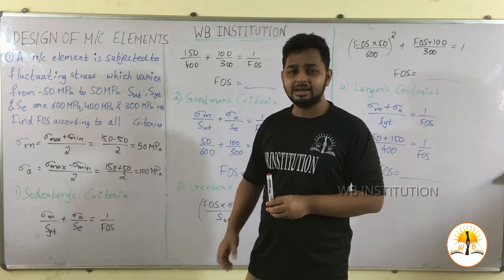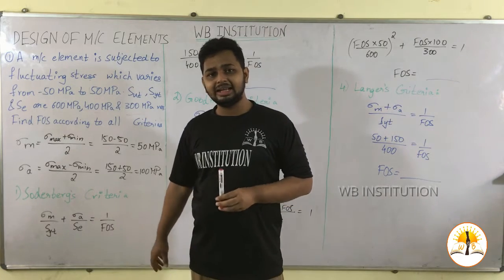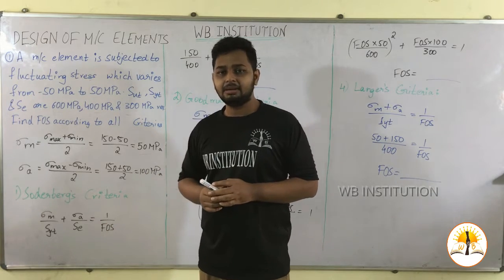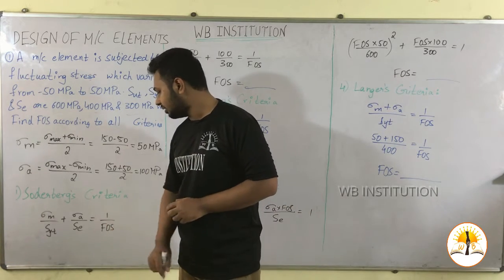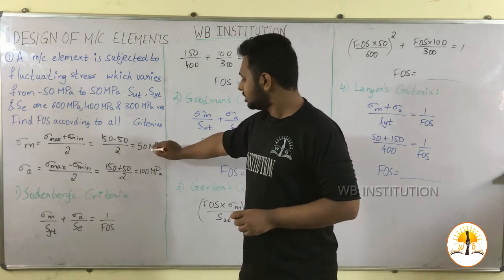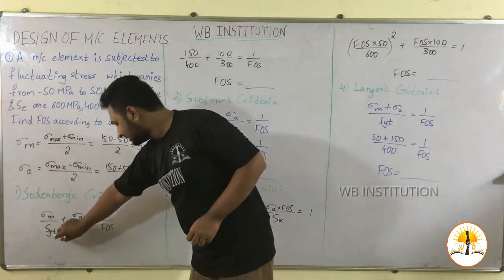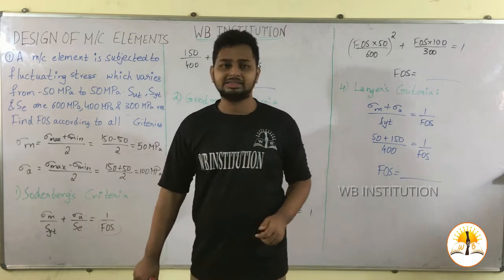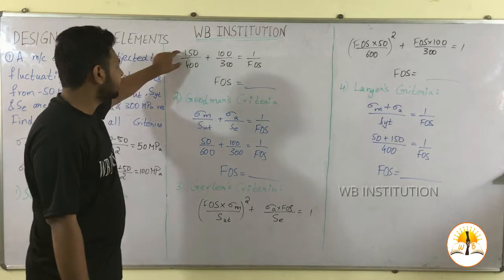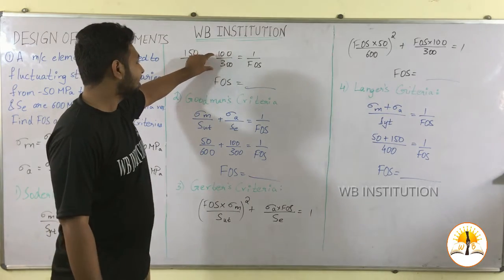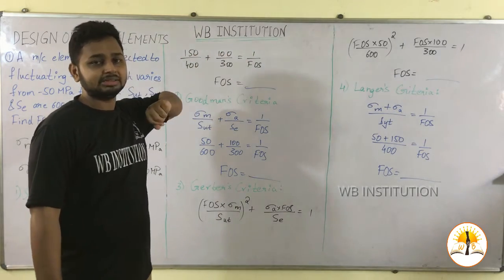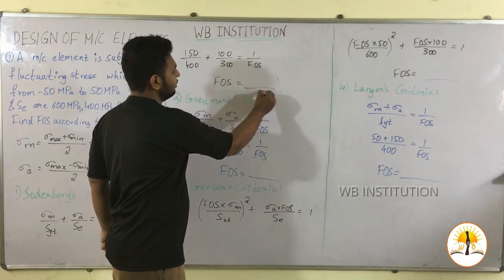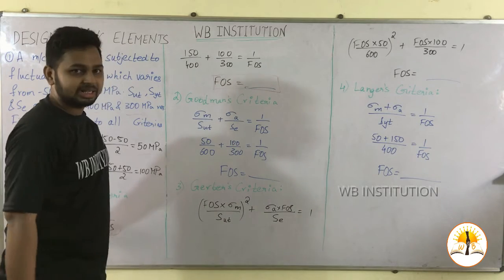In this criteria, the equation for calculating the FOS is given by sigma m by SYT plus sigma a by SE is equal to 1 by FOS. Here we know the values of sigma m, SYT, sigma a and SE. The only unknown value is FOS. If we substitute these values, 150 divided by 400 plus 100 divided by 300 equals 1 by FOS. If we calculate this equation, we get the value of FOS according to Soderberg's criteria.